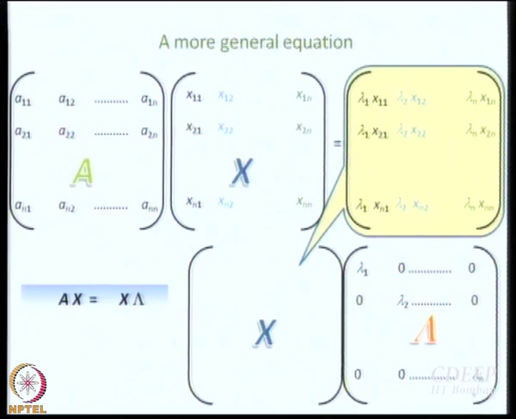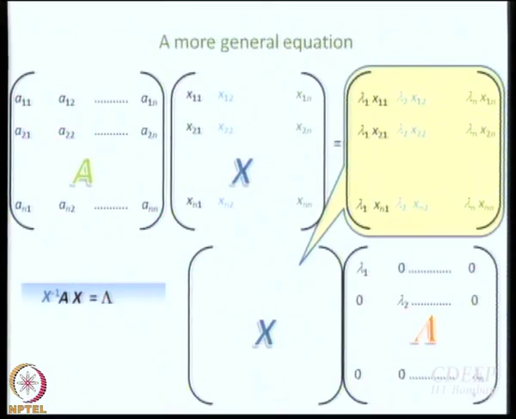And of course, with what you will multiply, whether you left multiply or right multiply is all a matter of intuition. You can see very easily that if you left multiply by x inverse, then the right hand side x inverse x gives you unit matrix. Okay, so it will be a little simpler. And when you do that very nicely, left hand side becomes the similarity transformation of A with x.